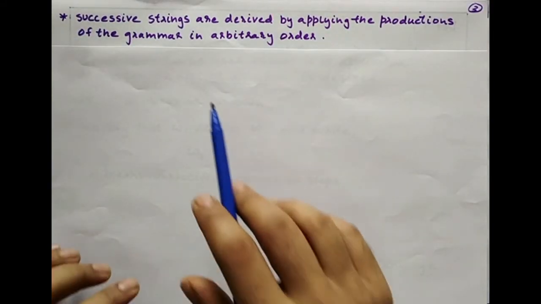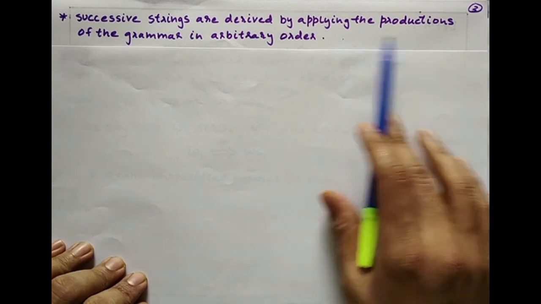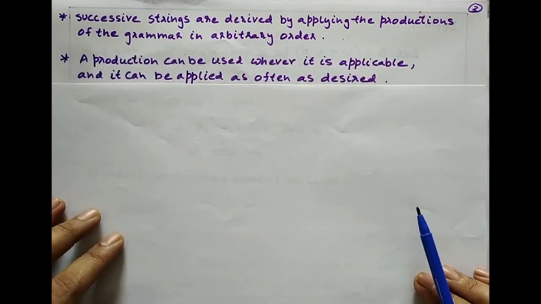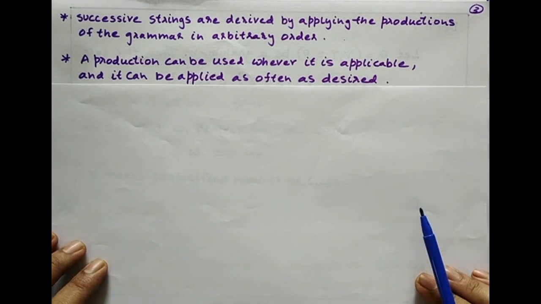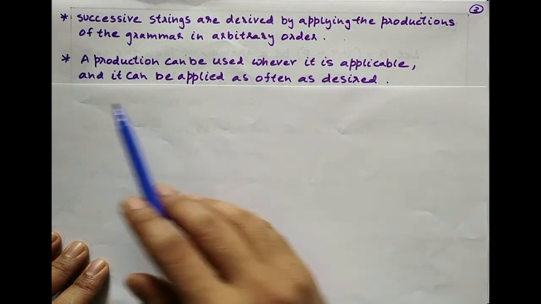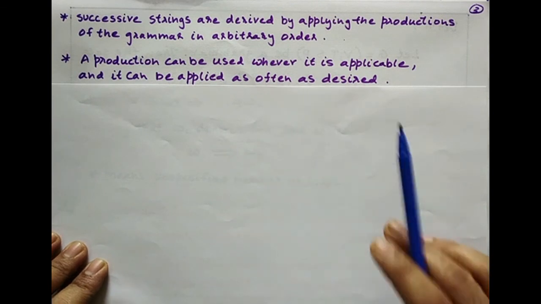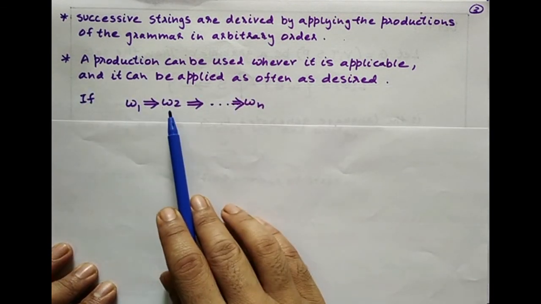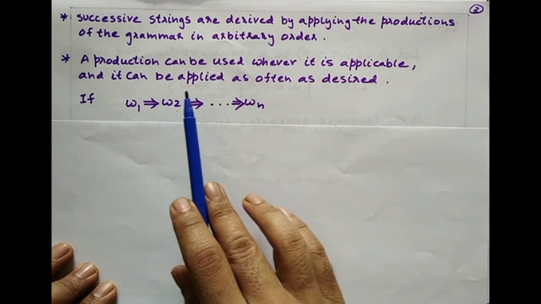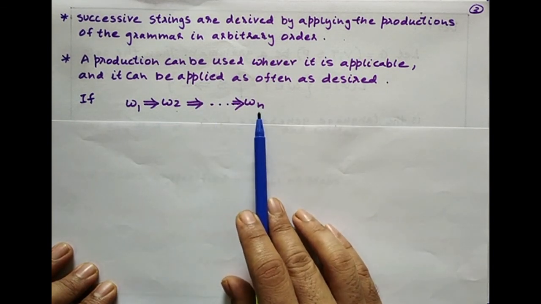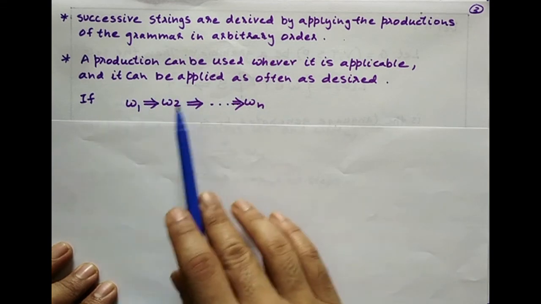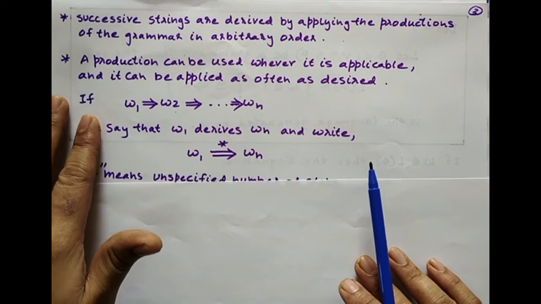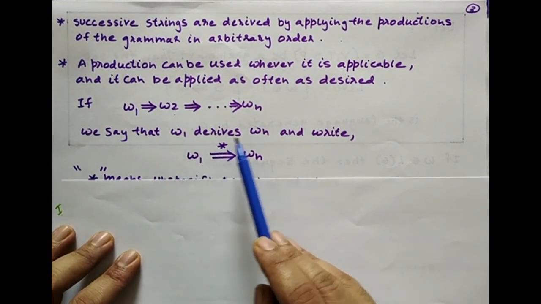Successive strings are derived by applying the productions of the grammar in arbitrary order. The productions can be used whenever applicable, and can be applied as often as desired. So if w1 derives w2, then further w2 derives w3, and so on. Finally wn is derived by application of different production rules. Then we say that w1 derives wn, and we write